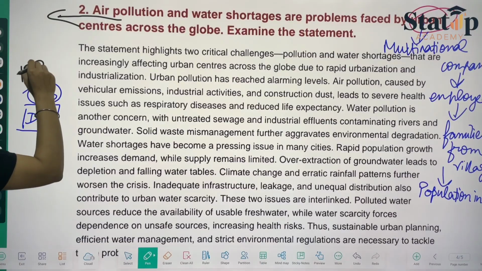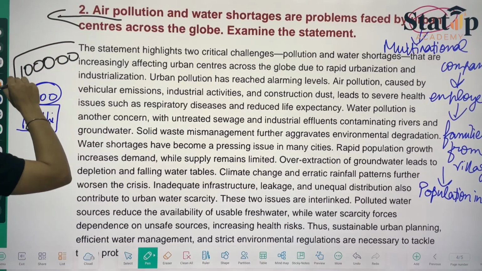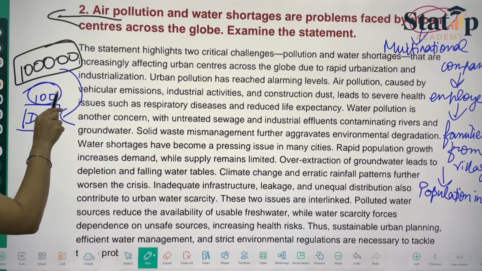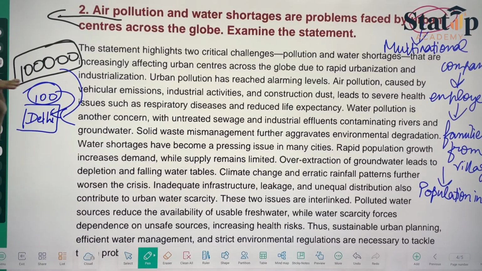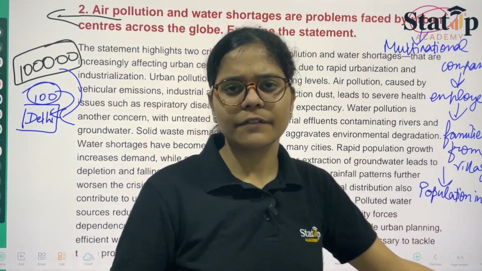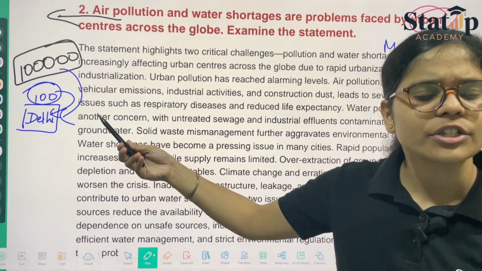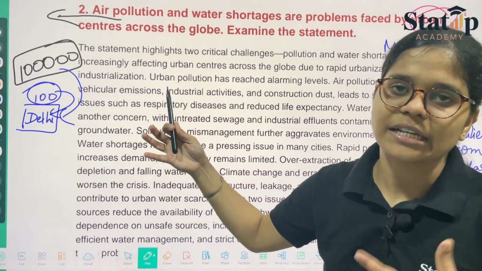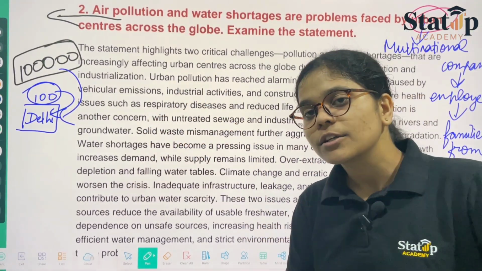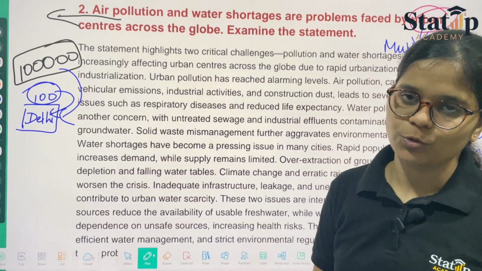These many people are living. When it has the capacity to accommodate 100 people and multiples of 100 people are living there, will it not face shortages? So that is what the question is basically asking, trying to get your views on that.